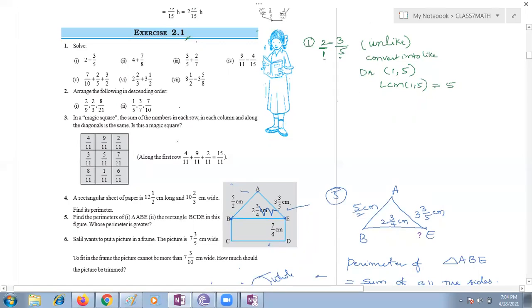Now, the first fraction is 2 by 1. Your denominator should be 5. So you need to convert your denominator to 5. 1 multiplied with what number gives you 5? 1 fives are 5. So 10 by 5 minus 3 by 5. Come on, children. Now you have 10 by 5 minus 3 by 5, which is equal to 7 by 5.